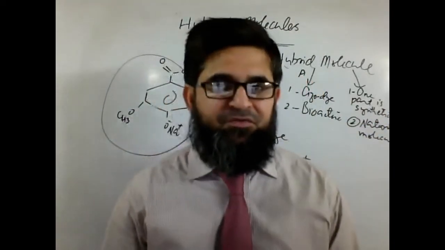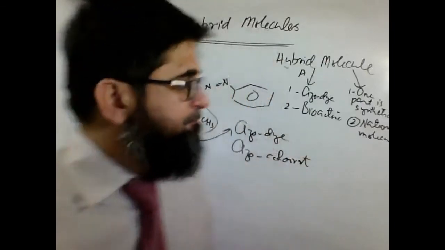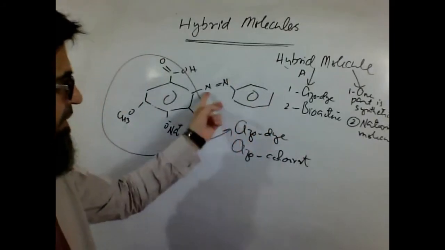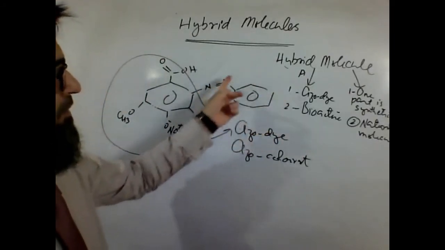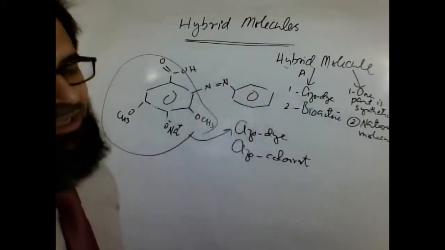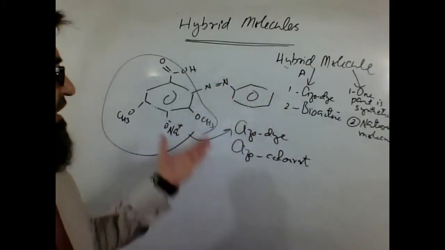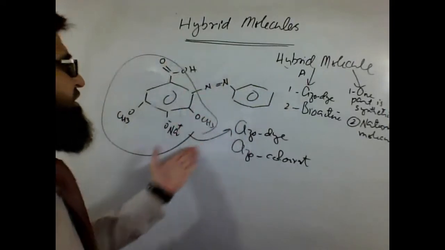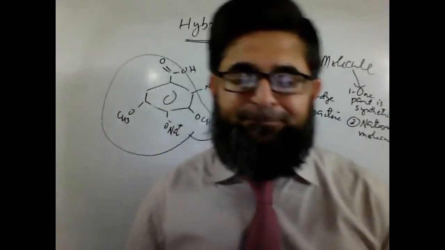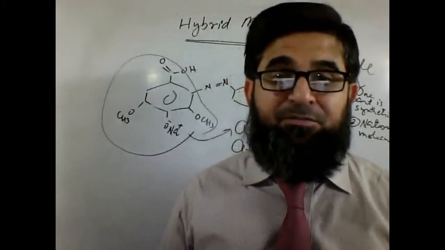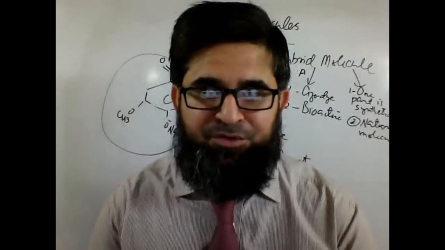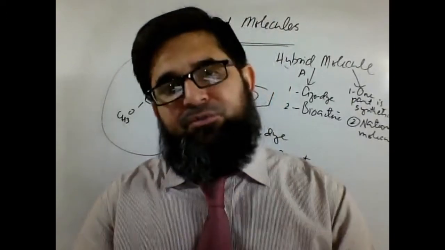The other way, why is it hybrid? Because it is giving one functionality, that it is acting as a dye, as a colorant, due to the presence of an azo group. The second way, this natural entity is a sort of bioactive, having bioactive properties, so that is why you can call it a functional molecule, a hybrid molecule.